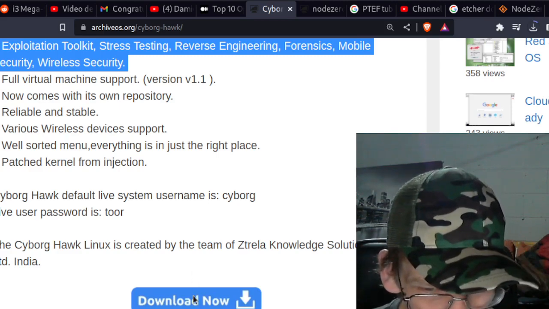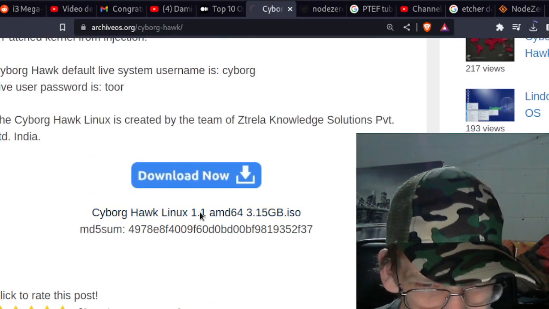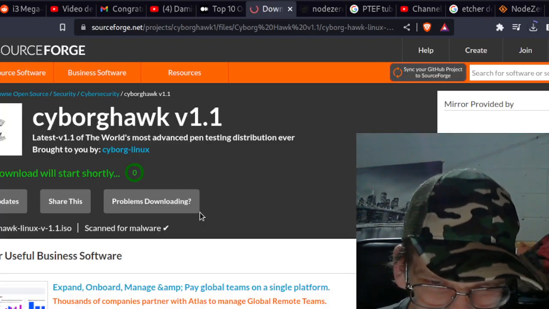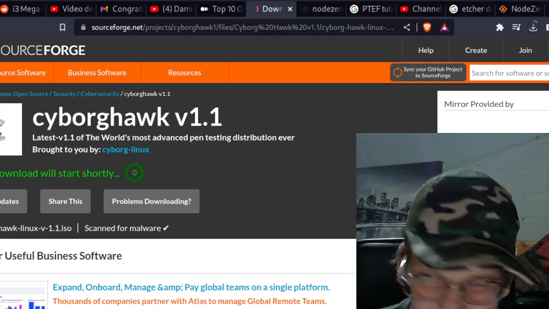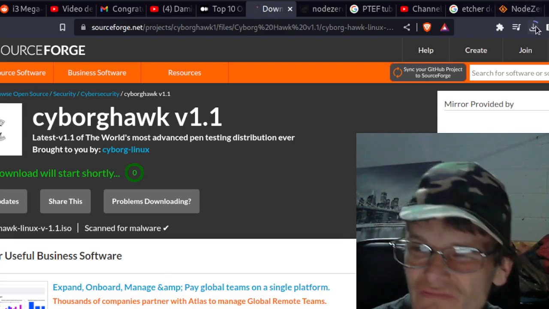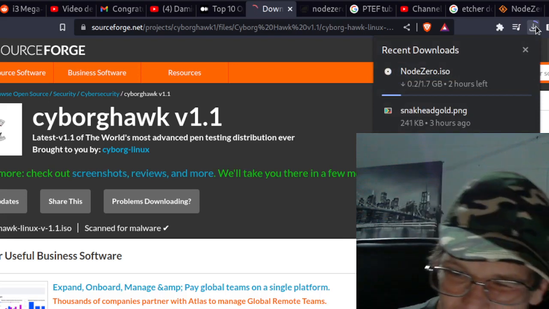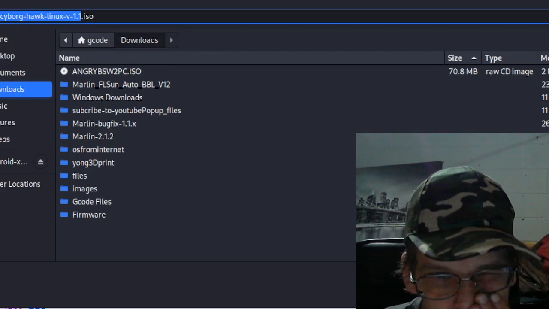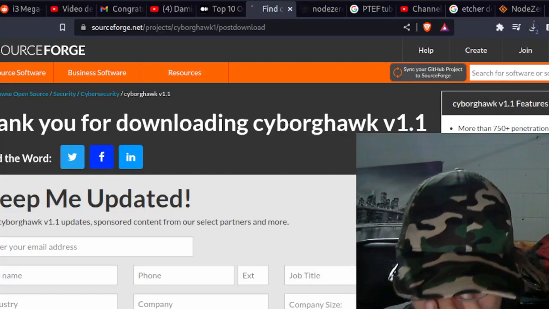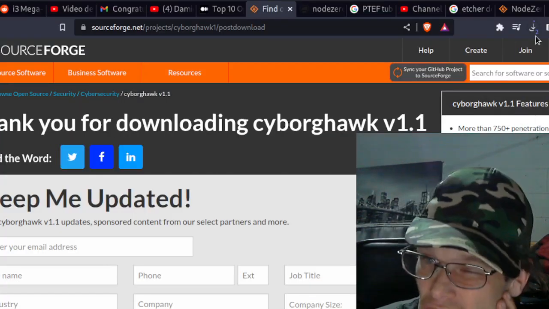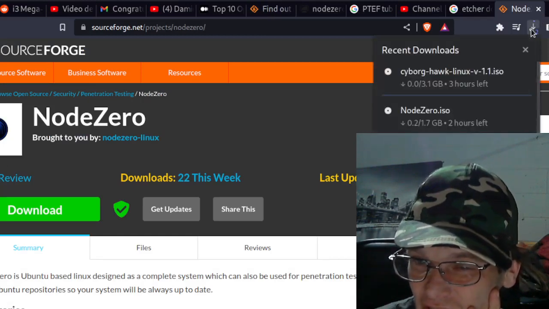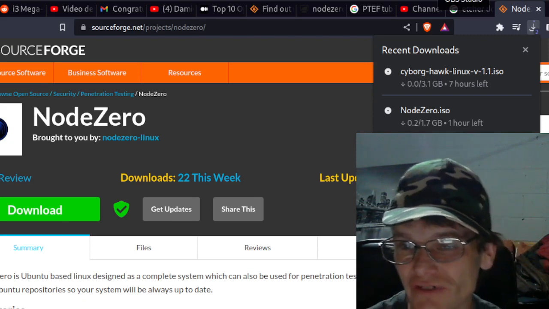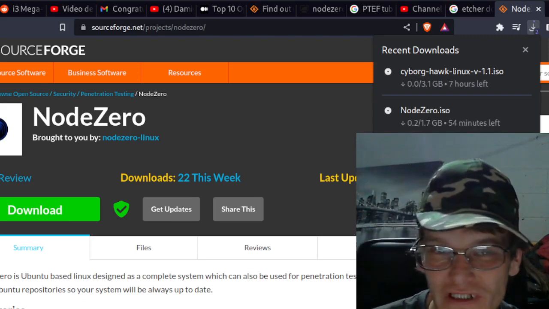Let's do it. Let's download it. Boom, done. Probably gonna take another 5 hours for that, but anyways, just thought I'd show you guys what kind of Linux distros I'm testing right now.